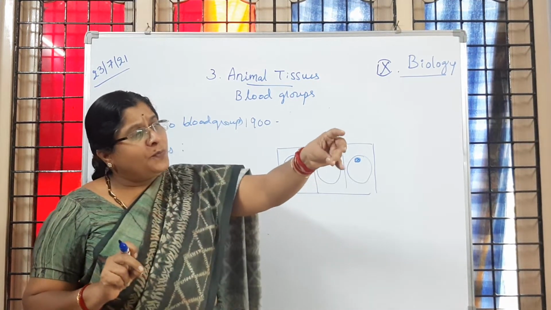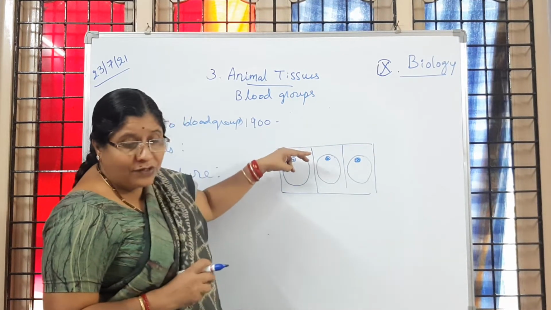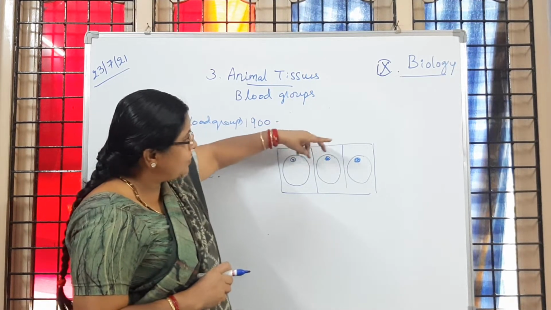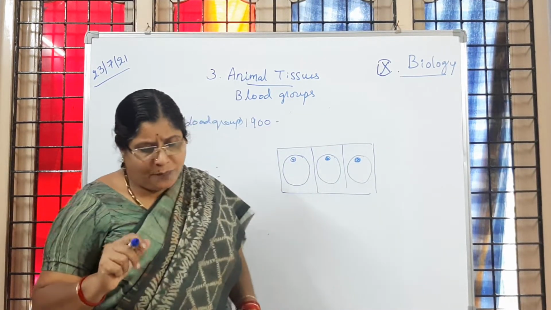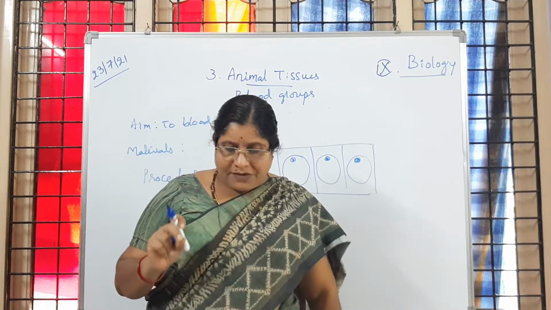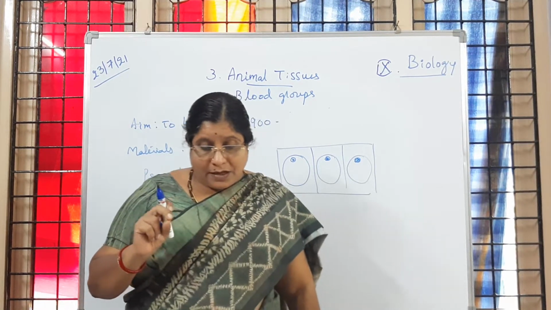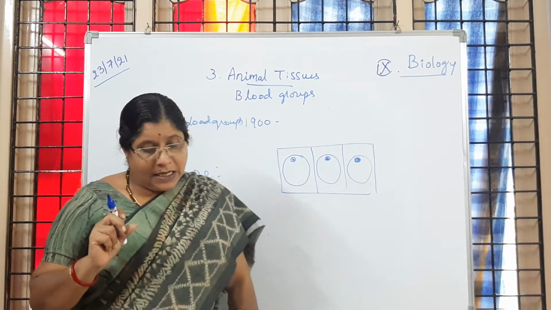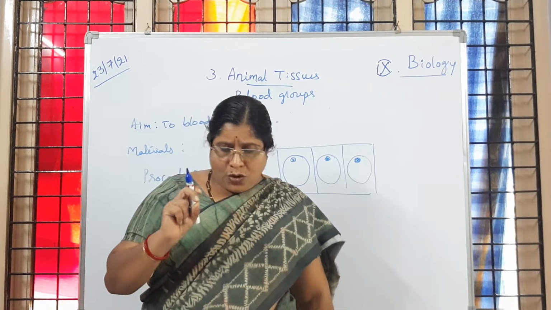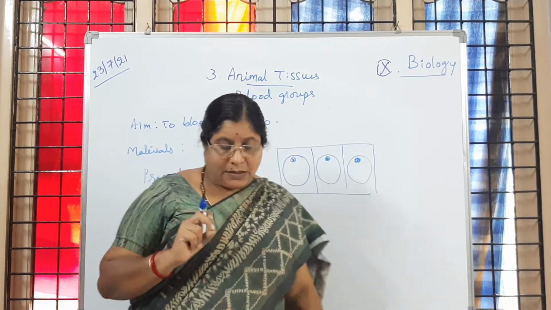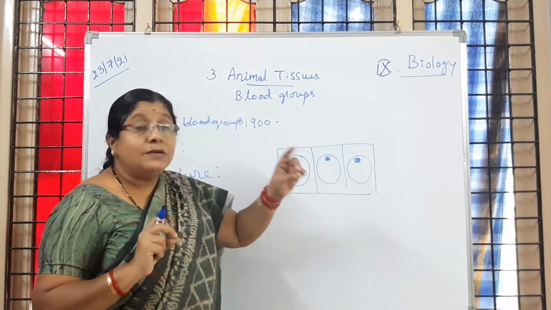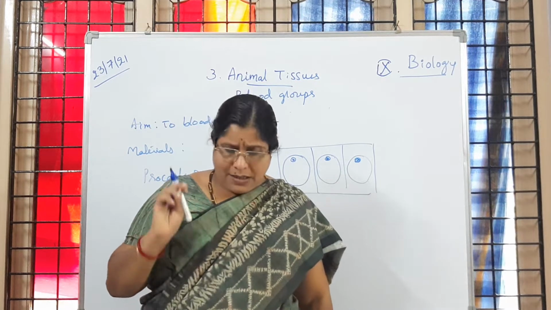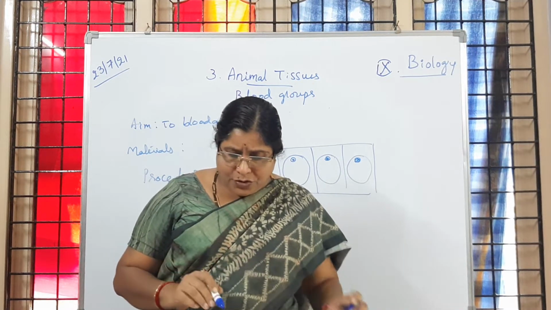So we have to press here like this, and here what we have to do? We have to keep like this. One drop of blood we have to keep here. Press on the bottom of the finger with the help of the thumb, so that the quick pricking of the fingertip with the needle will take place. We are going to put a drop of blood on each circle without touching the anti-sera. Is it clear to you? A, B and RhD.